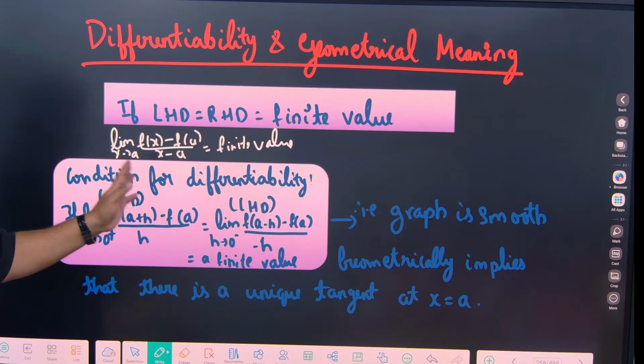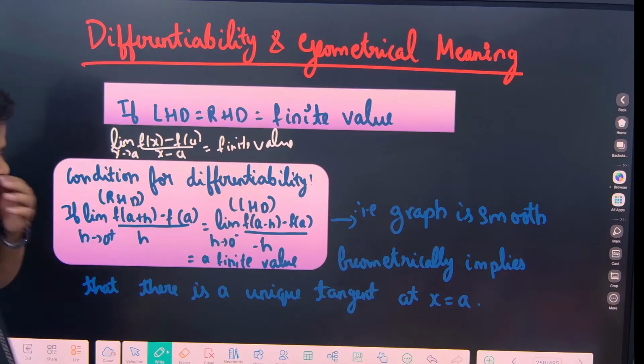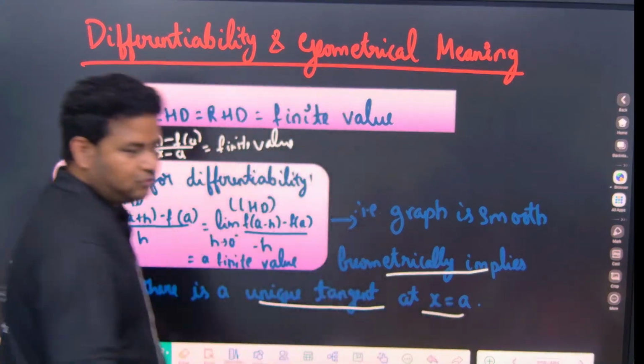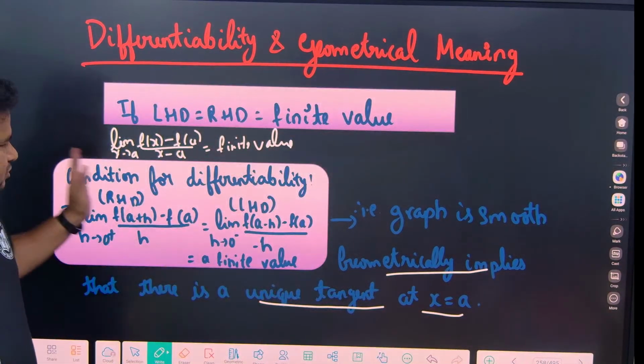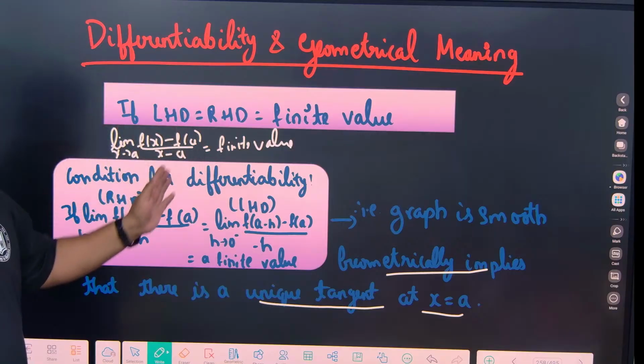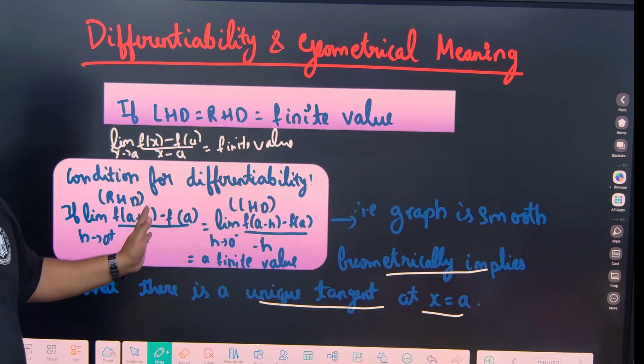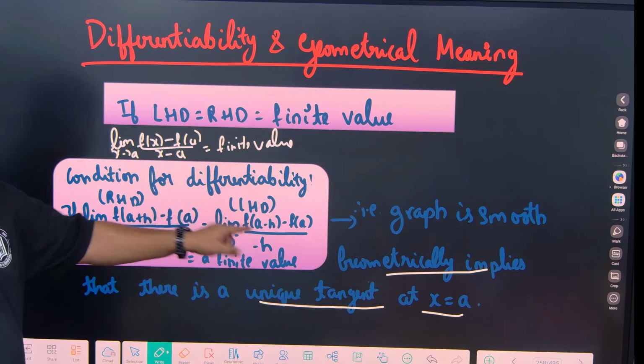Now we are talking about differentiability. The graph is smooth, and geometrically this implies that there is a unique tangent at x is equal to a. I will explain. Just as we said LHL is equal to RHL, here also the left-handed derivative should be equal to the right-handed derivative. This I will explain with the questions.